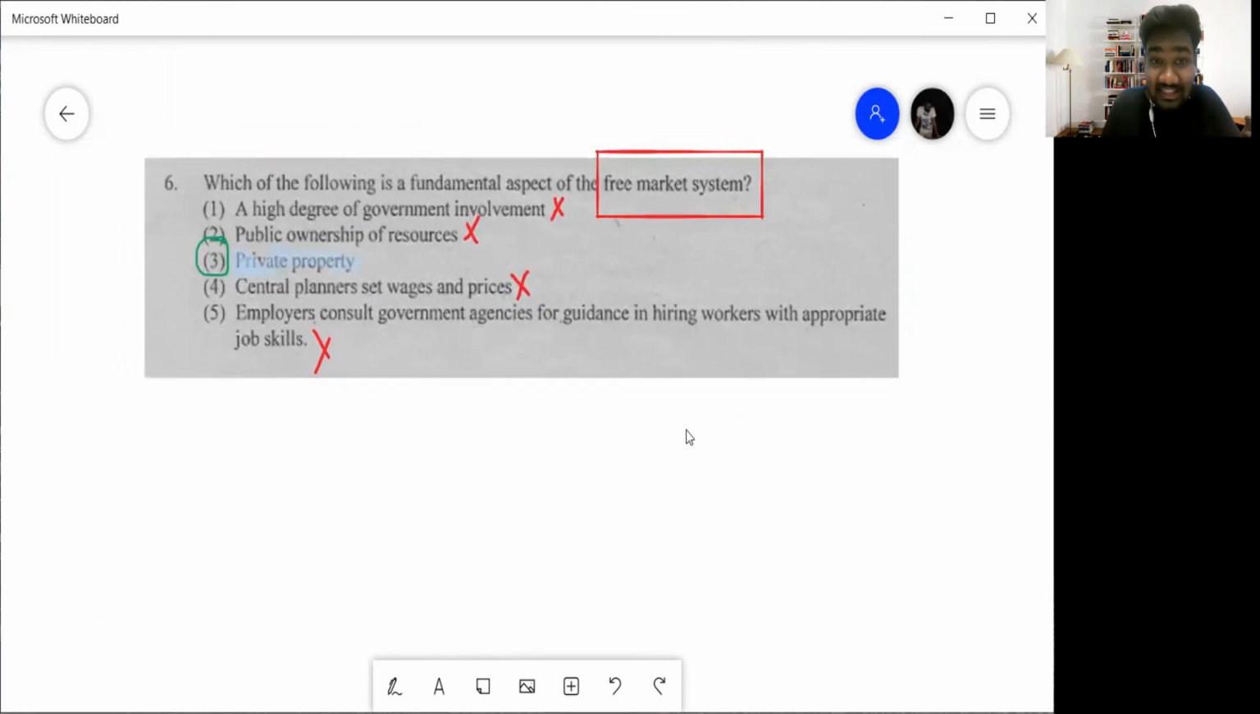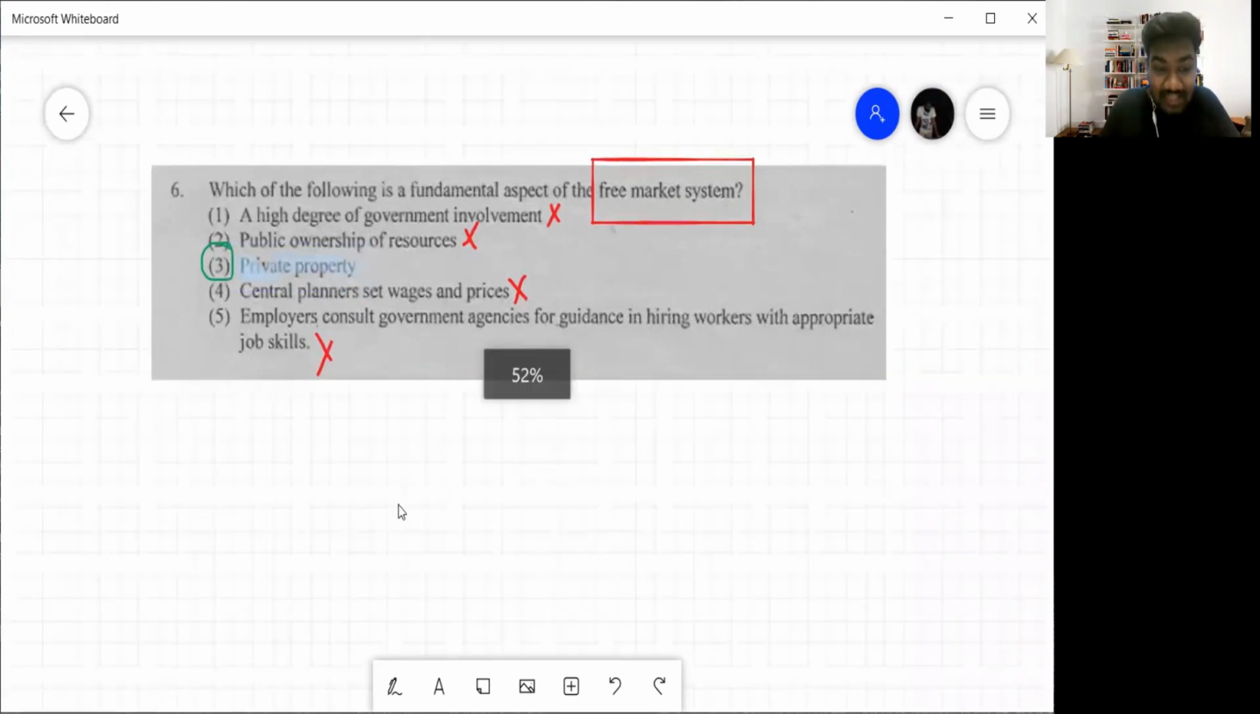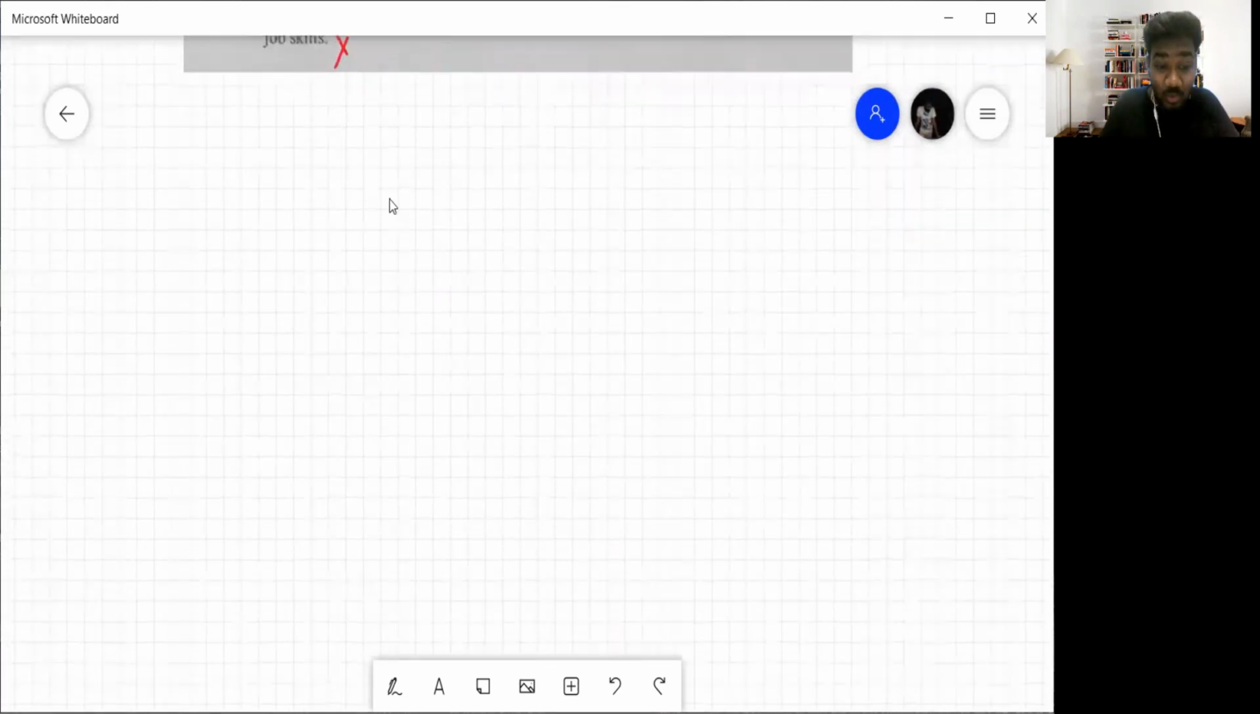There is nothing like that in a free market system. So what is the fundamental aspect? That you have private property. What is private property? Once again, the private sector, right? Households and firms are the ones who own the resources. So that brings us to the end of the 2012 paper.